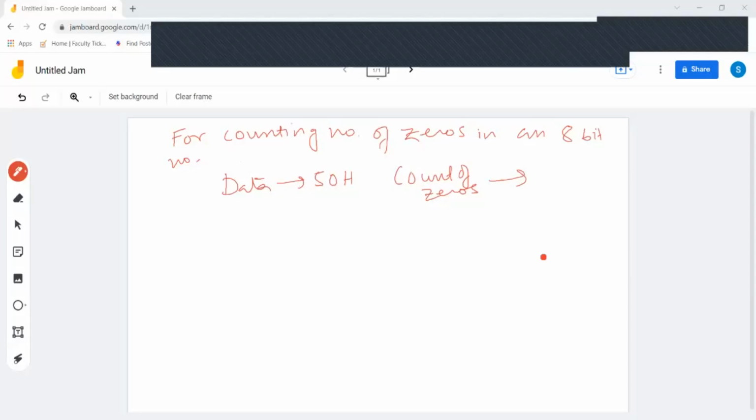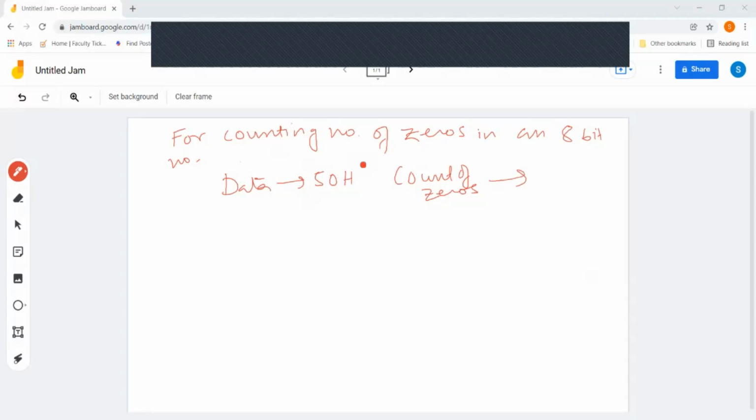So please don't do that, Anuj. Sir, by mistake. No problem. Let me share the screen if it is not visible. Is the blank screen visible? It is a Jamboard screen. Is it visible? Yes, sir.